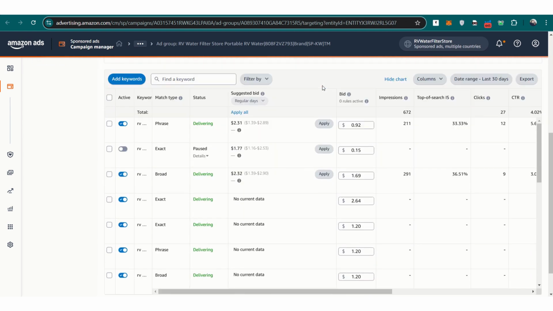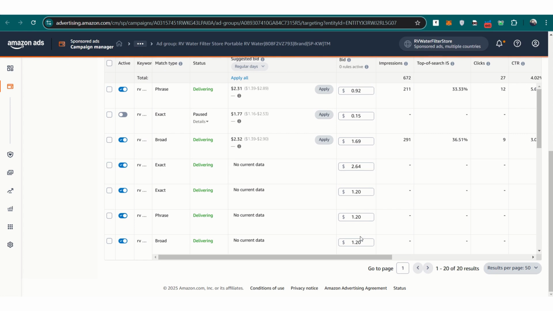Another key issue is poor campaign segmentation. Many sellers add too many keywords to a single campaign, leading to keyword cannibalization. In most cases, only about 5 keywords in a campaign will receive 80–90% of the budget, leaving the rest underutilized. To maximize performance, campaigns should be structured in a way that gives each keyword a fair chance to perform. This means breaking keywords into separate campaigns or ad groups based on their intent and performance.